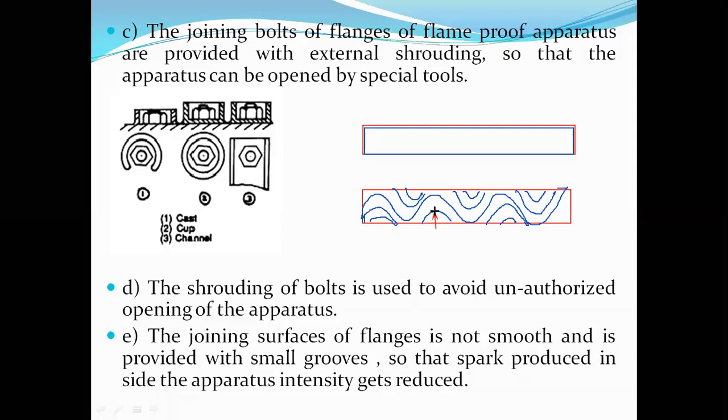Even though it is trying to come out, it has to take a long path, it has to travel like this, before coming out to the atmosphere. During this process, the intensity of the spark gets reduced, which makes the environment safe. That's exactly the reason behind it.